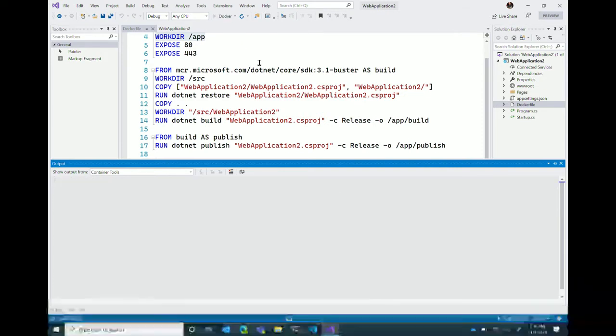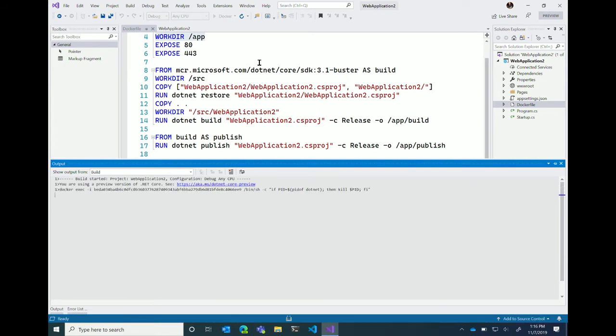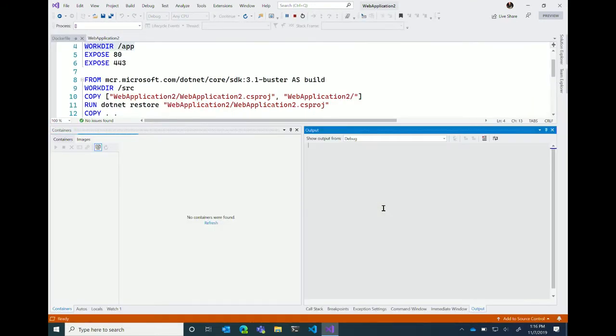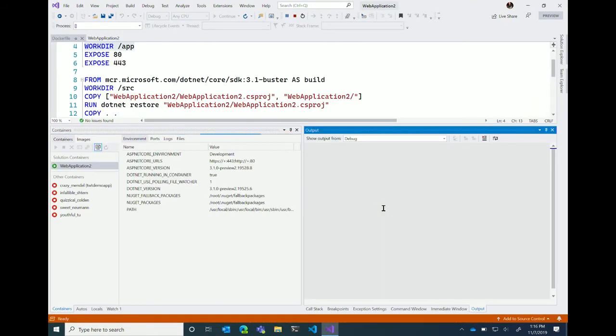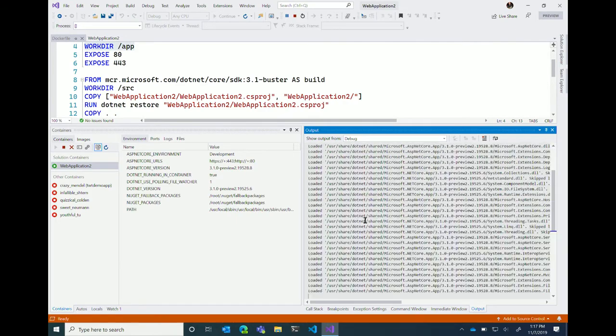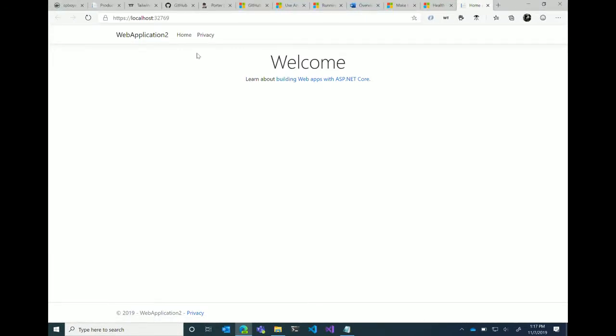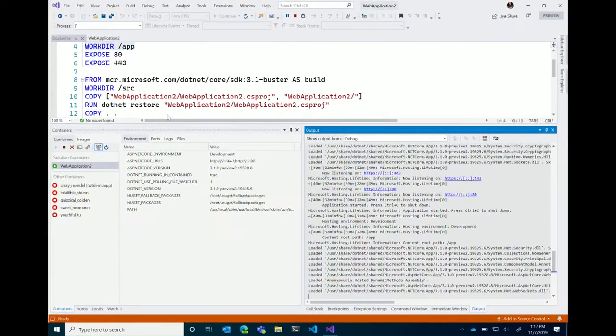So if I hit play, it actually fires up just like you were normally working locally on your machine. It's going to start up just like you would normally do it if you're running locally in IIS or Kestrel, and launch that application in the browser. It should take a second here, just like we expect. You'll see our logs logging, and we get our application. And this happens to be inside of the Docker container. So that app is actually running on Linux. It's not running on Windows. Right, it's running on Linux on your machine.